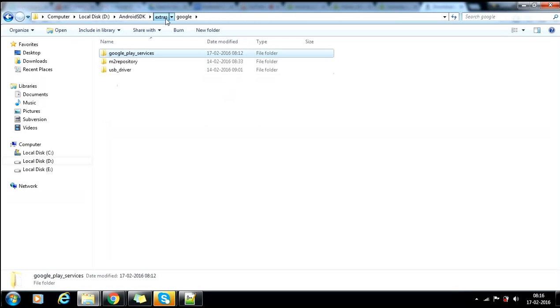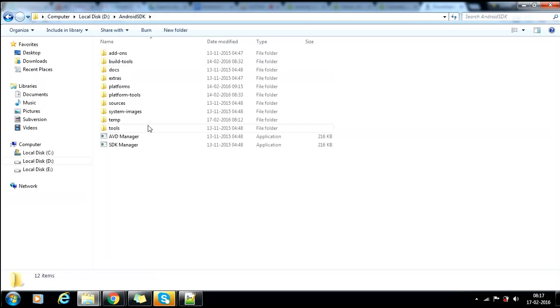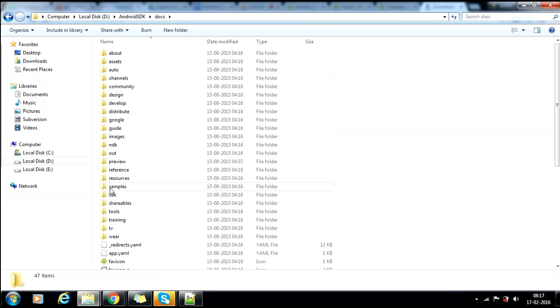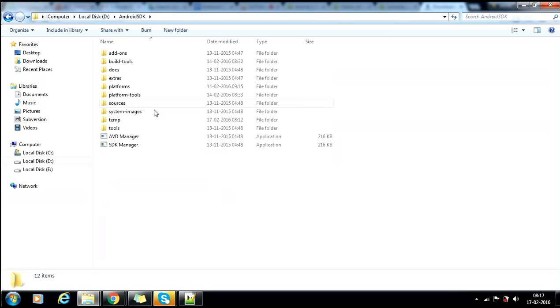What I am explaining: Google Play. If I install there, I got it. In a similar way, you need to have each and everything. Please, for today, check what each and every folder has. Docs is important. For today, see these examples. Import these samples in your project and check what happens. I think these things will help you a lot.